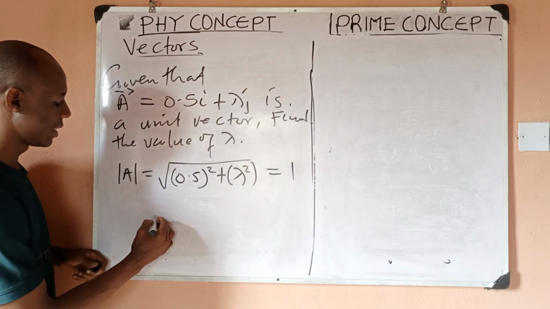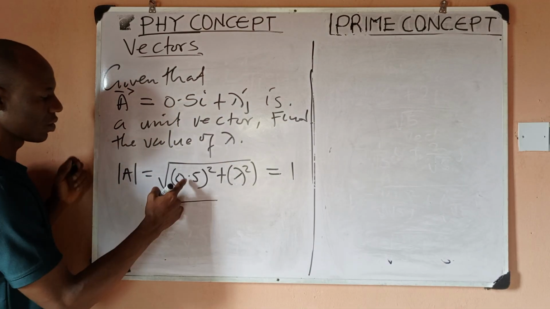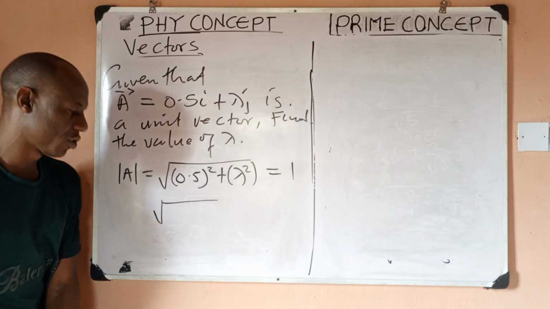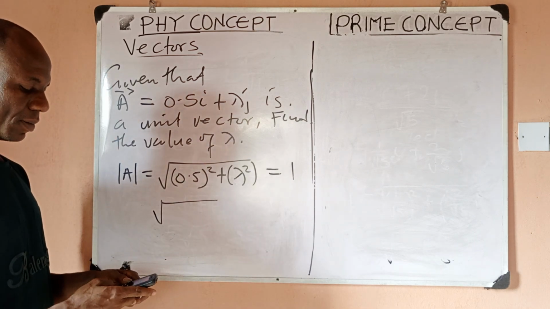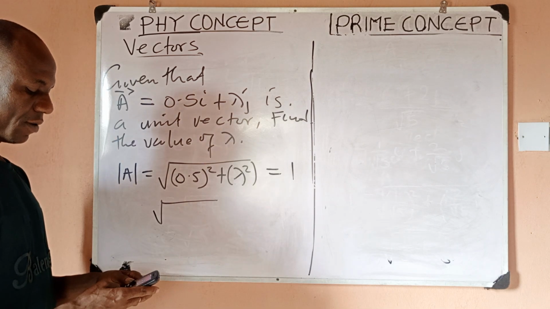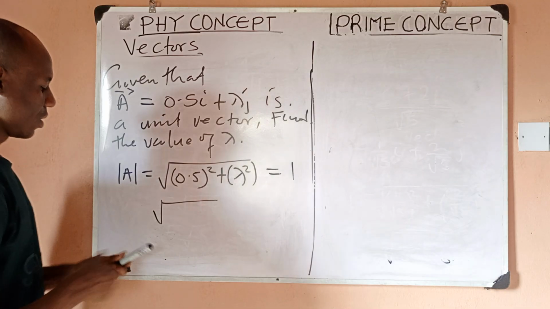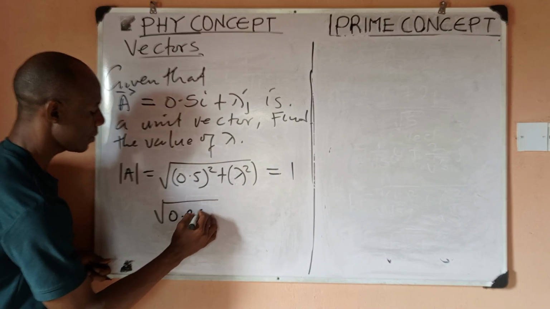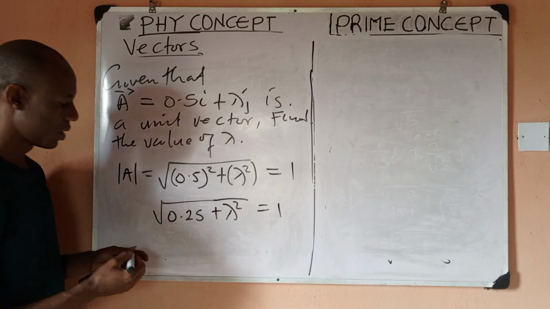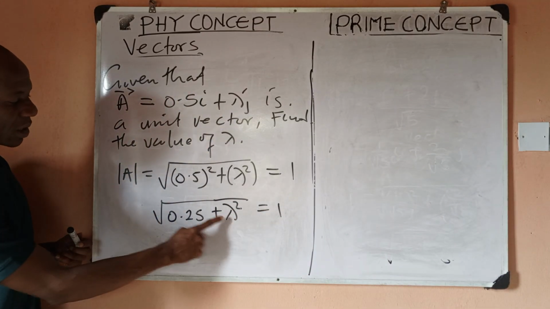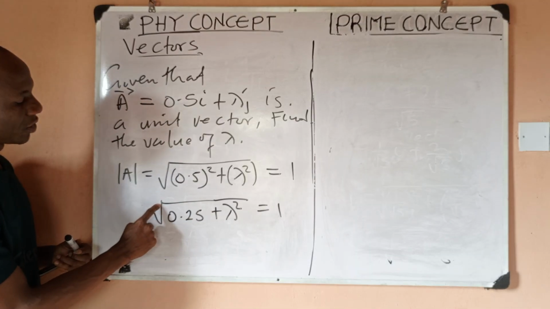So I can quickly see that I would have square root of 0.5 squared, which should be 0.25, plus lambda squared. This is equal to 1. So quickly, because I'm trying to find lambda, I need to remove this square root.